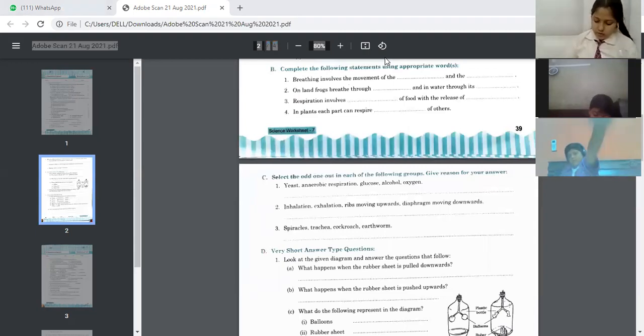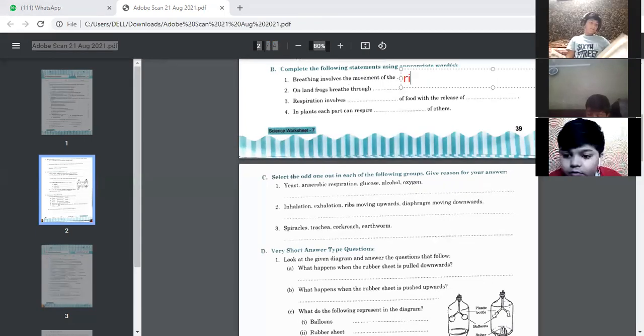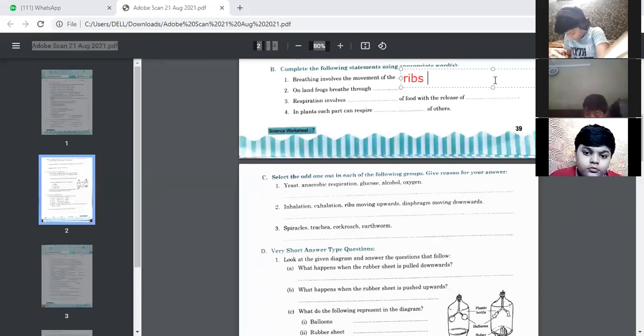First is, breathing involves the movement of dash and the dash. Movement of, tell me children, these all are the diaphragm and ribcage. Ma'am, diaphragm and ribs. Okay. Ribs and diaphragm. Go for the next.